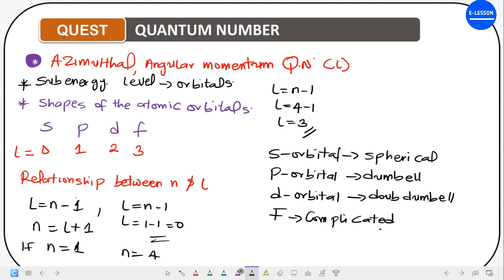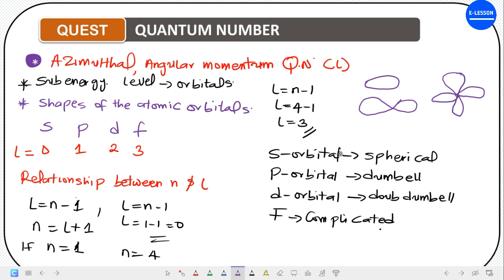Now, what is a spherical shape like? It's something like this. It has a spherical, circular shape, but not that circular, more egg-like. Then the p orbital is dumbbell, which looks like two spherical shapes. Then the d orbital has two dumbbells linked together, which is why we call it a double dumbbell.